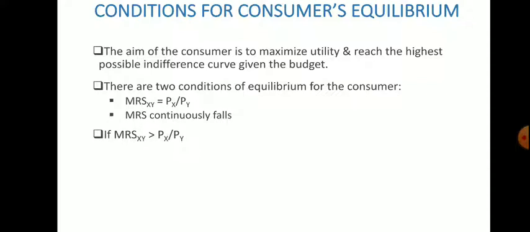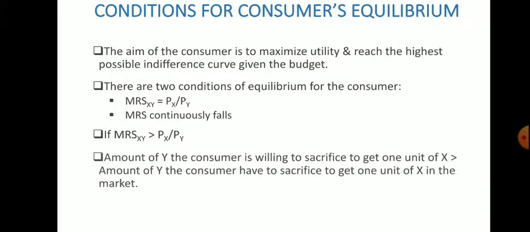Now, suppose MRS xy is greater than Px by Py. Then the amount of y the consumer is willing to sacrifice to get 1 unit of x will be greater than the amount of y the consumer has to sacrifice to get 1 unit of x in the market.